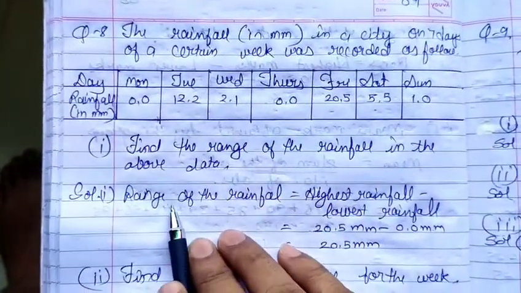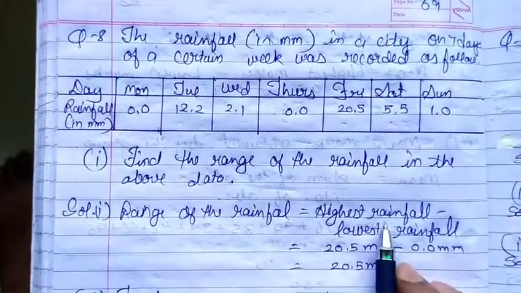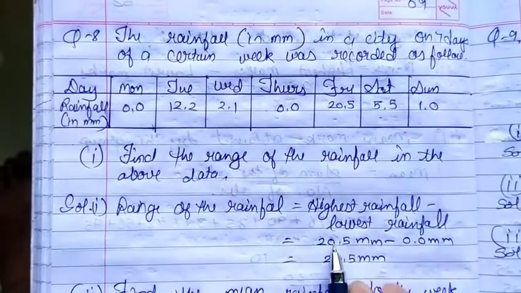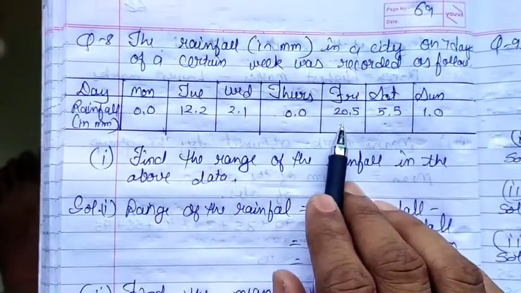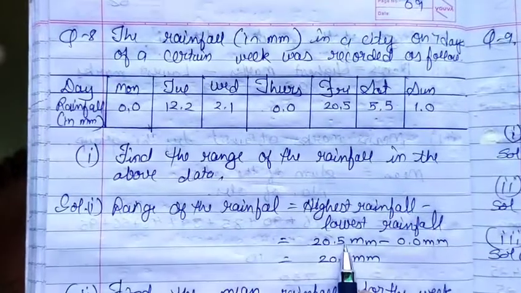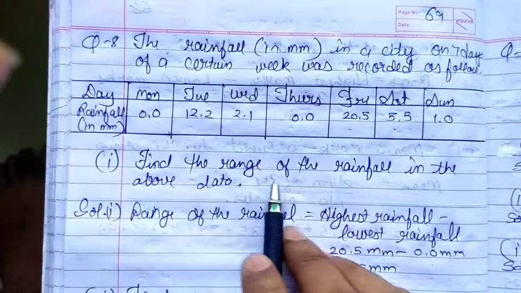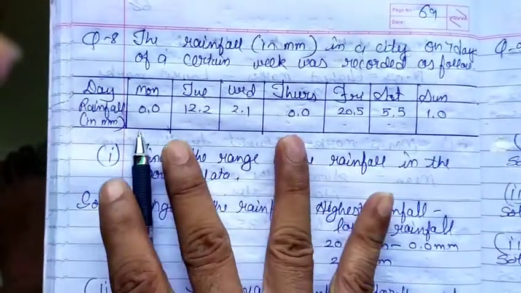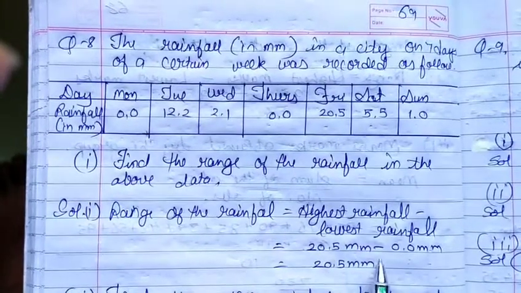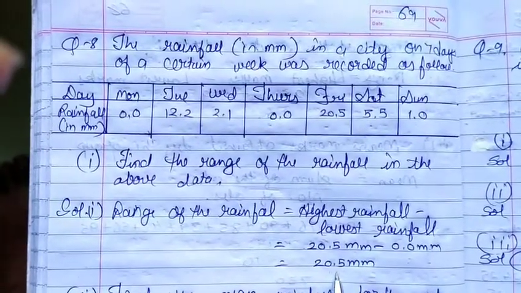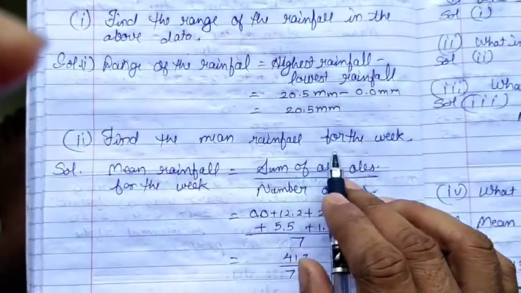As I told you how to find the range, that is highest observation minus lowest observation. So write out the range of the rainfall, that is the highest rainfall on a particular day minus the lowest rainfall on a particular day. The highest rainfall is on Friday, there was a heavy rain, that is 20.5 millimeters, minus the lowest rainfall, that is 0, on a day when I think there was no rain, so 0.0 millimeters. So when you find the difference you will get 20.5 millimeters.